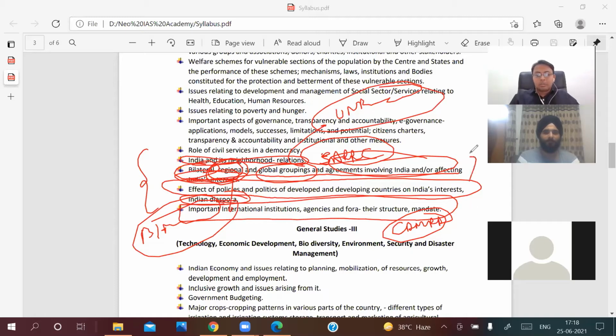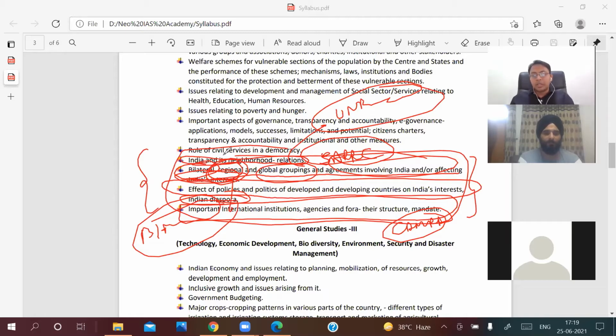So this is the broad syllabus, but before discussing these things, what is our strategy for international relations? First of all, we are going to discuss the historical background of India's foreign policy in general, starting from 1947. What exactly happened, and how India has changed its foreign policy till this date.